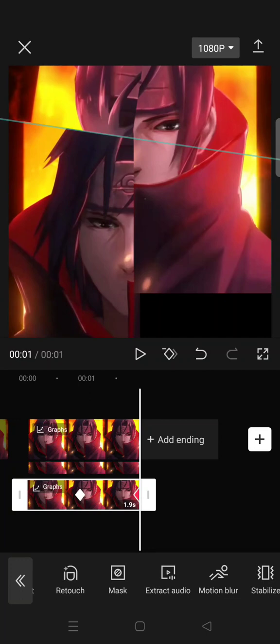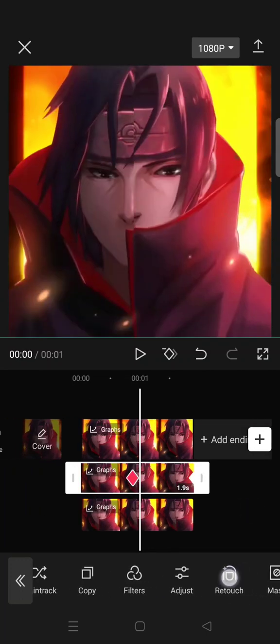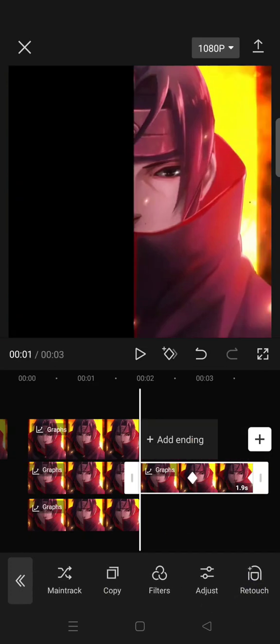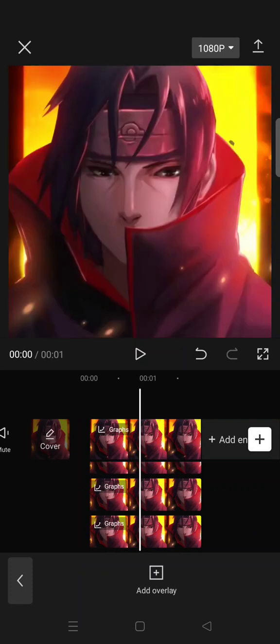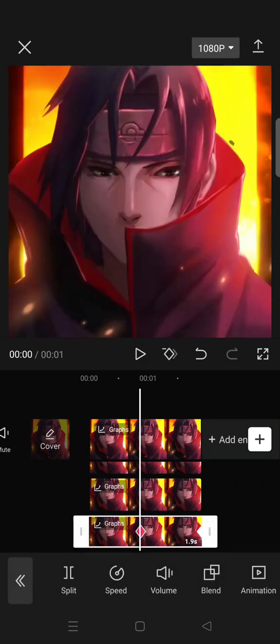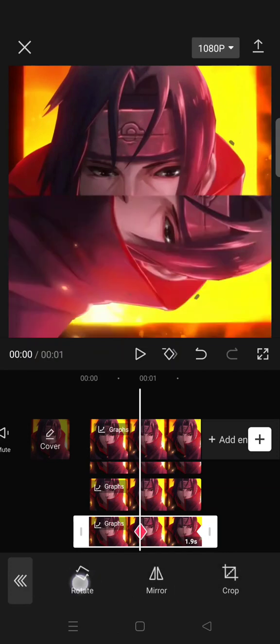And then after that, copy the first overlay, then put it under. And now rotate and mirror it on both keyframes.